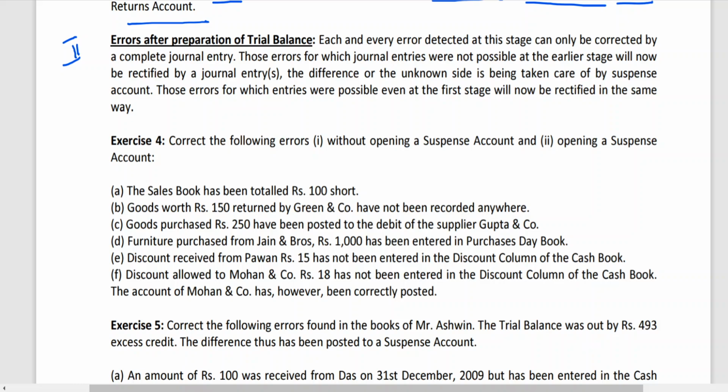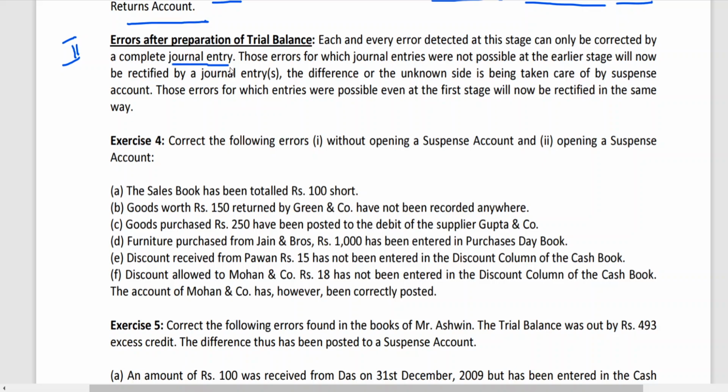Hi friends, in the last class we have seen stage 1. Today we will be looking at stage 2, that is stage 2 errors after preparation of trial balance and before preparation of final accounts. Each and every error detected at this stage can only be corrected by complete journal entry.